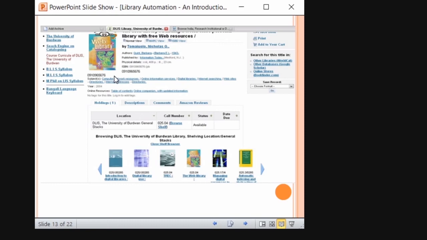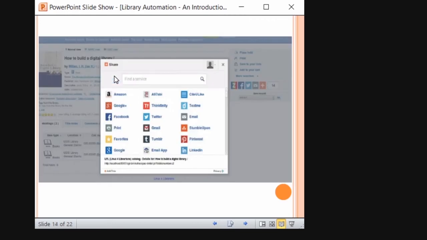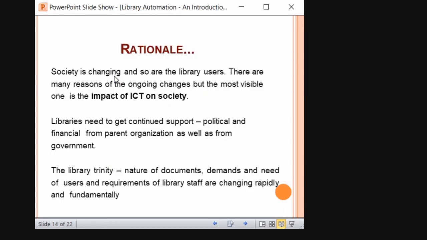It will recommend books that are not available in the library, but it integrates and shows these data. That is the integration of ILS and Web 2.0 and semantic engines, right? So it shows not only the books available in the library, but also the related books available on other e-commerce platforms like Google Books, Amazon or Flipkart, and whatever you are integrated with. So that is the feature of this ILS and Web 2.0. See, it shows related to Amazon and Google Books and everything.